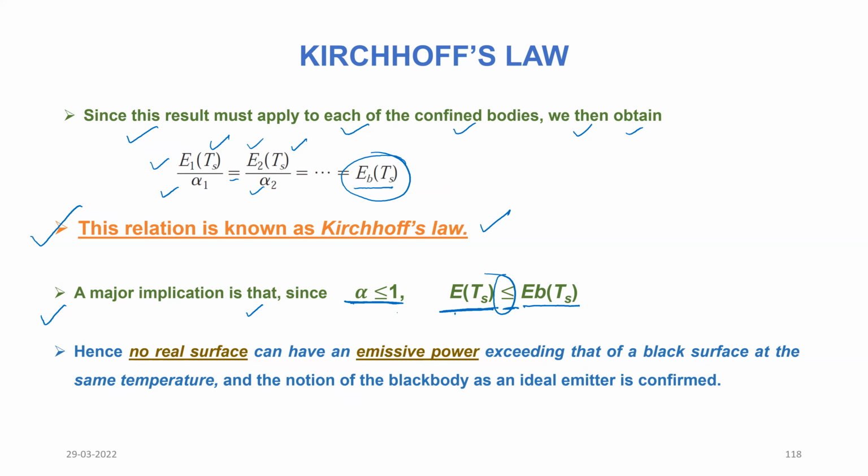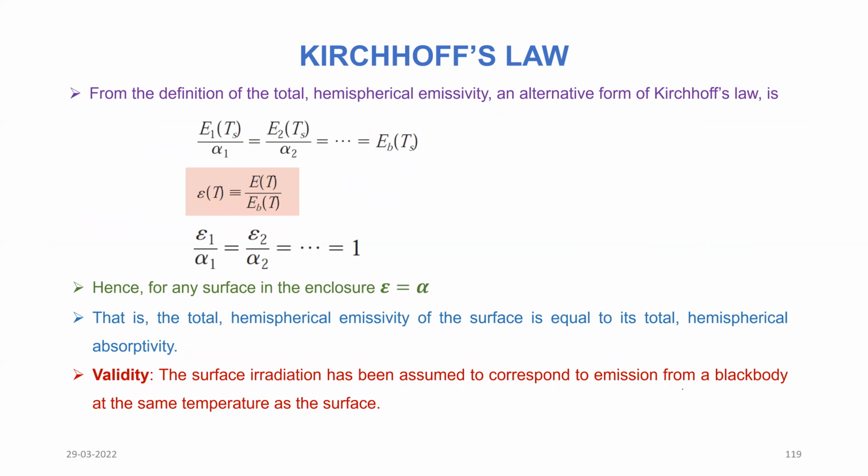So this sign shows this particular thing. Hence, no real surface can have emissive power exceeding that of a black surface at the same temperature, and the notion of the black body as an ideal emitter is confirmed here. Now, let us once again see the definition of total hemispherical emissivity. And if we are using this definition of the total hemispherical emissivity, an alternative form of the Kirchoff law can be defined. So you can see it here, E1 by alpha 1 is equal to E2 by alpha 2 is equal to EB. This is what we have said is the Kirchoff's law.